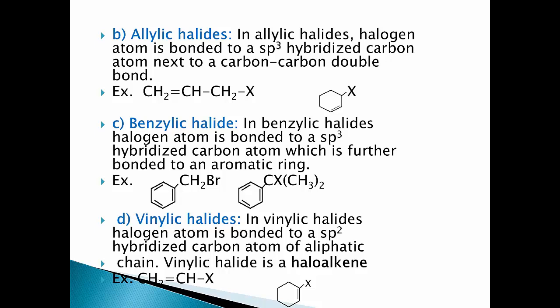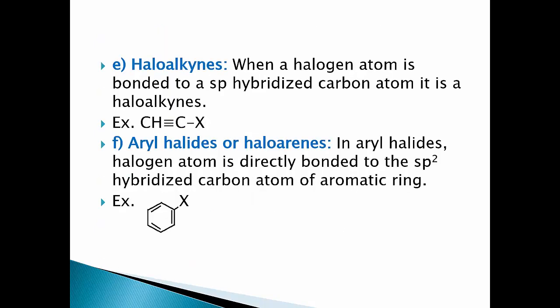In vinylic halides, halogen atom is bonded to a sp2 hybridized carbon atom of aliphatic chain. Vinylic halide is a haloalkene. CH2=CHX. Haloalkynes. When a halogen atom is bonded to sp hybridized carbon atom, it is a haloalkyne. CH≡CX. And last one is aryl halides or haloarenes.